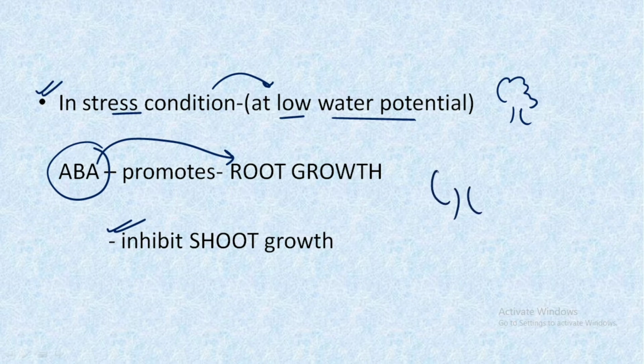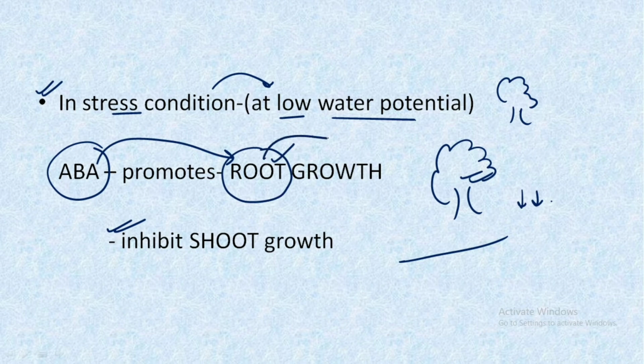So consider this is a plant and this plant is facing water stress condition, that is, there is less water present. Because we know that roots are the part of the plant that helps it absorb water from the soil, and shoots are the part that leads to the loss of water from the plant by the transpiration process. Because abscisic acid is a stress hormone, it would help the plant to have more water and less water lost from the plant.